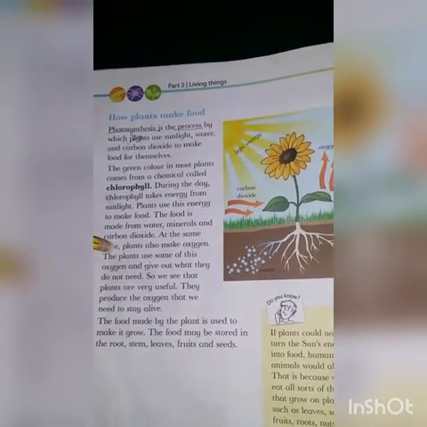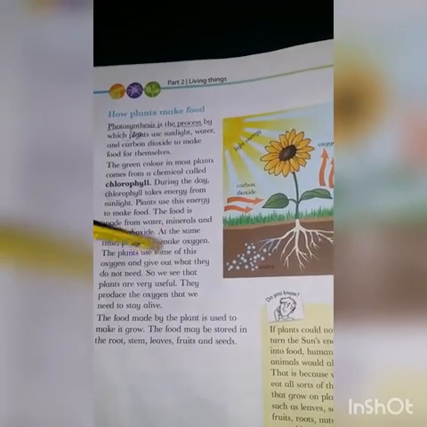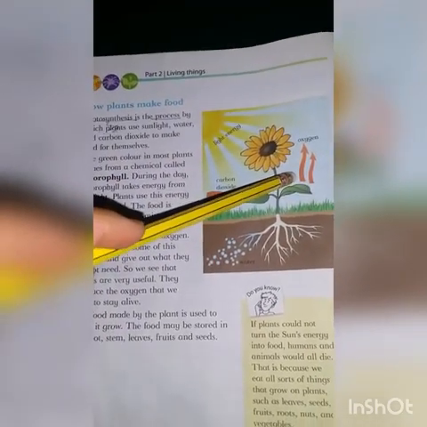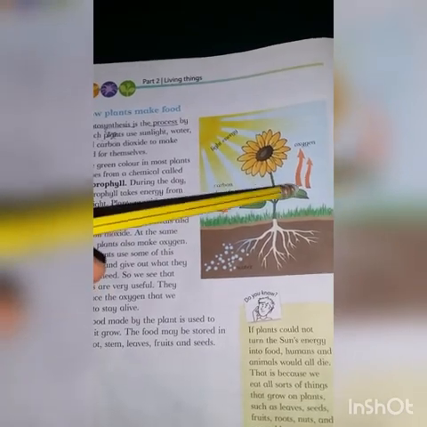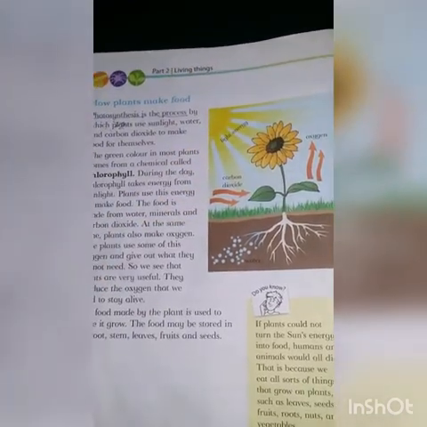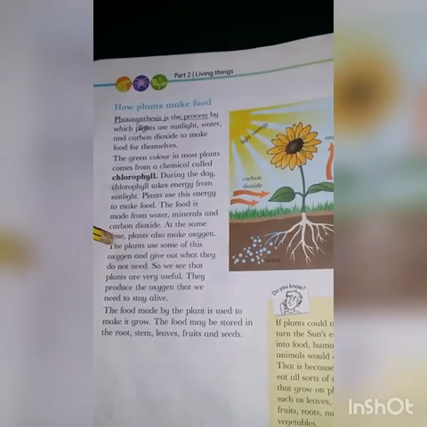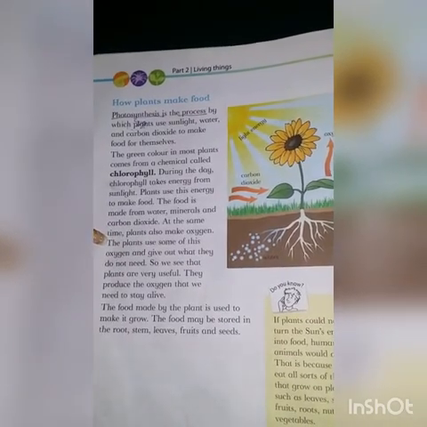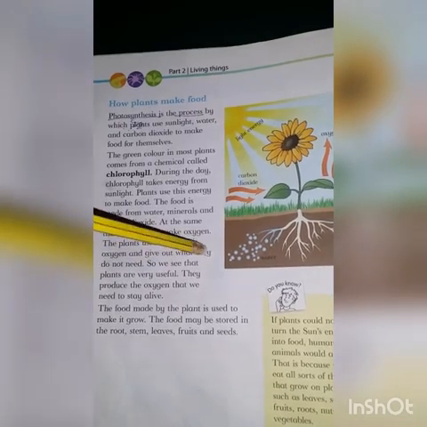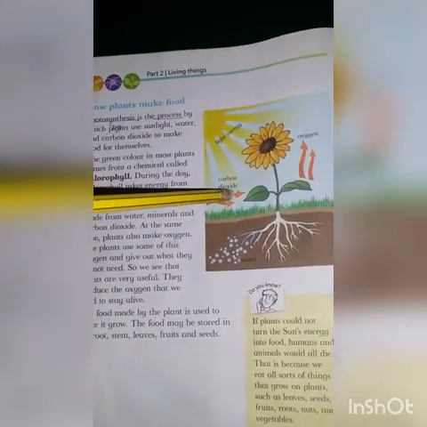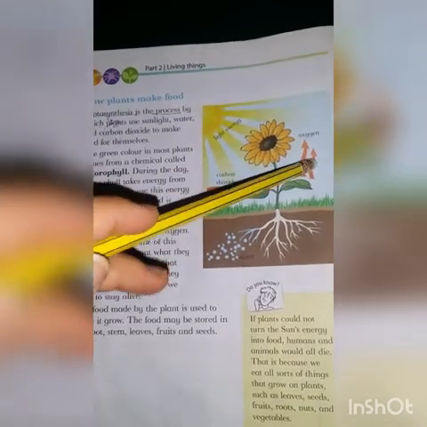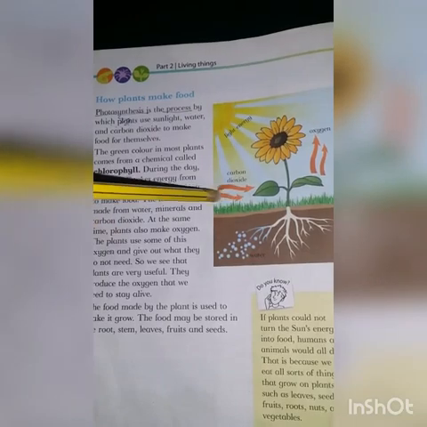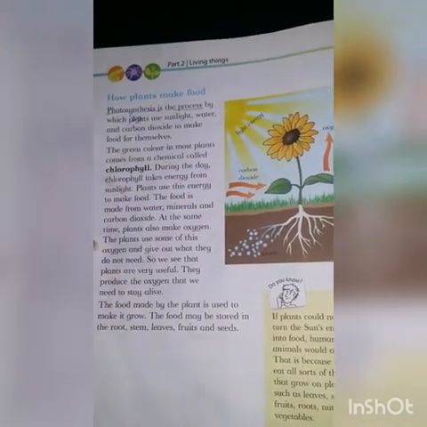At the same time, plants also make oxygen. They make oxygen for the environment. Environment means we live in the environment and the oxygen is released in the air, so we use that oxygen to breathe. Who? Humans. Humans breathe that oxygen and give out what they do not need. So plants need carbon dioxide, they take it. They don't need oxygen, they give it outside. See the arrows. The carbon dioxide they are taking and the oxygen they are giving.